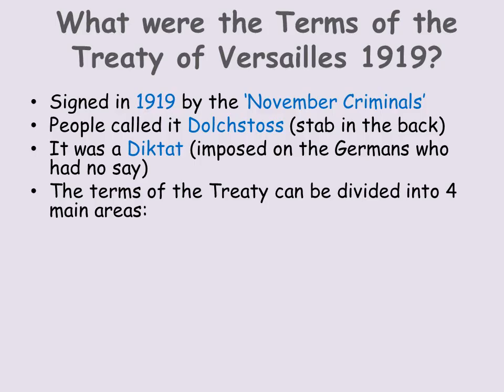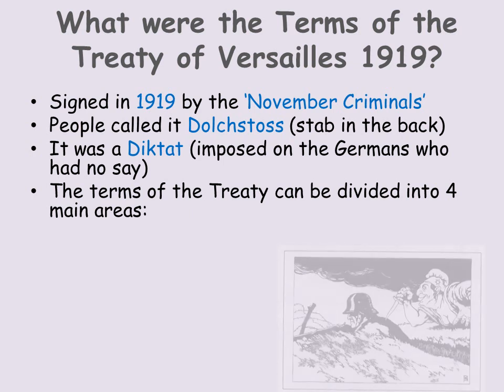Okay, so what were the terms of the Treaty of Versailles 1919? The key thing to just remember, it was signed in 1919 by the November criminals. They were called the November criminals. These were the German politicians who signed the treaty. It was signed in November, hence November, and criminals because people believed it was a crime that they'd gone ahead and signed it. People called it a Dolchstoß, or a stab in the back.